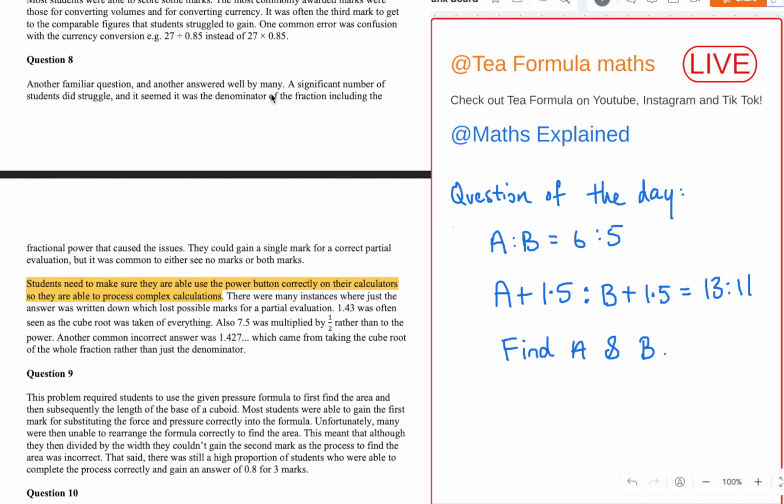The thing I wanted to highlight was that they said students need to make sure they're able to use the power button correctly on their calculator so they can process complex calculations. I thought that was an interesting insight. People are having trouble inputting certain things or forgetting how to do complicated calculations on their calculators. That's actually always been an issue.